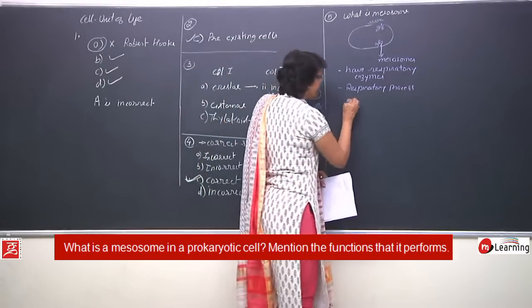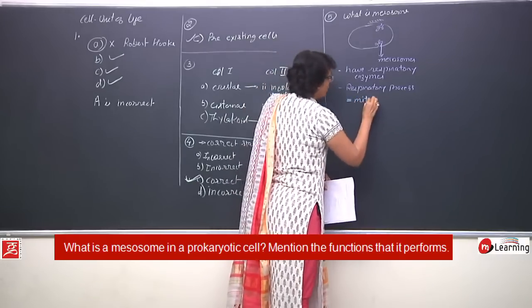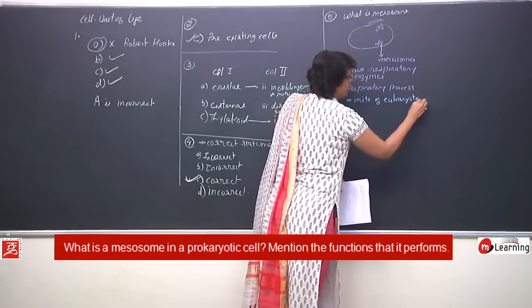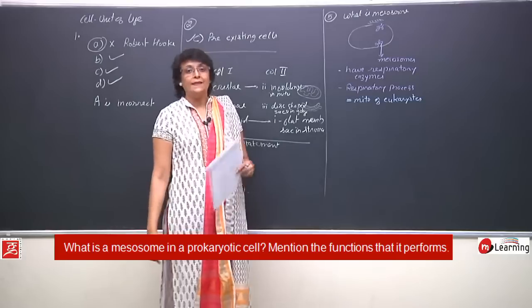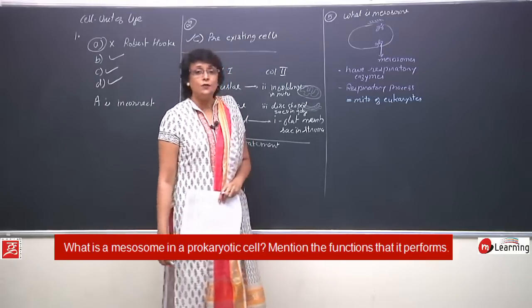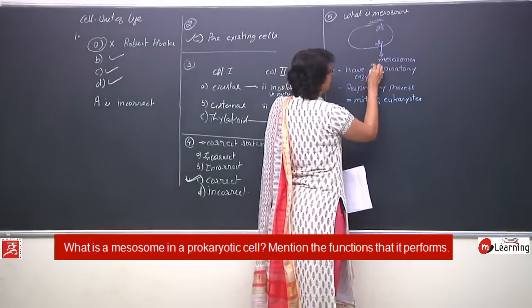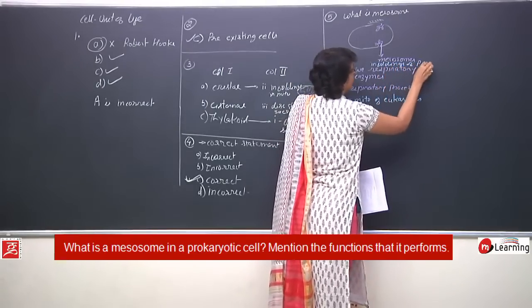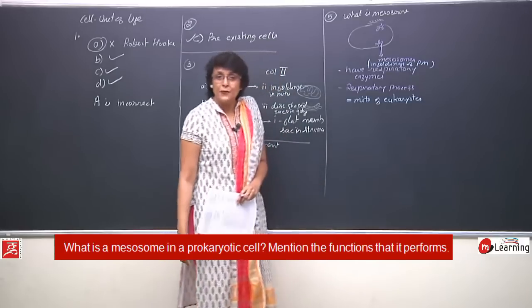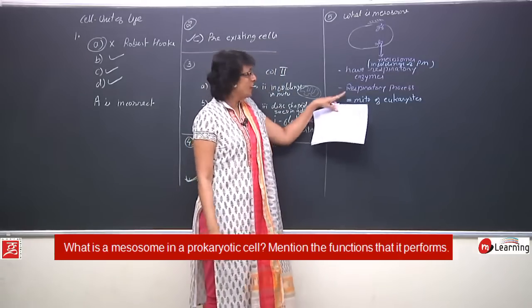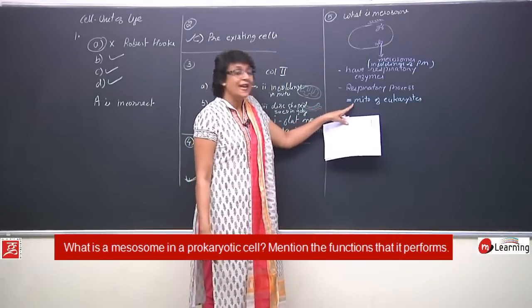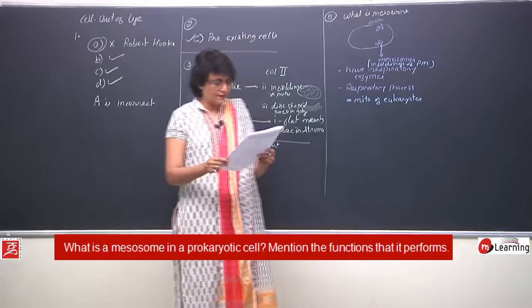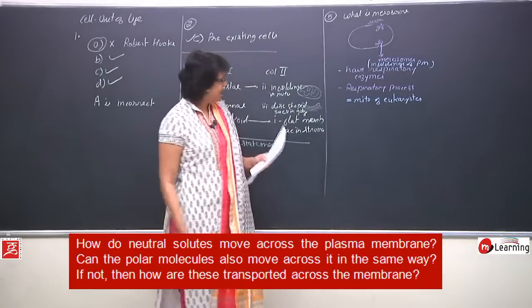So functionally they are similar to mitochondria of eukaryotes. So our answer should be that mesosomes are infoldings of plasma membrane which have respiratory enzyme. Their function is to help or perform respiratory processes, and they function similar to mitochondria of eukaryotes.